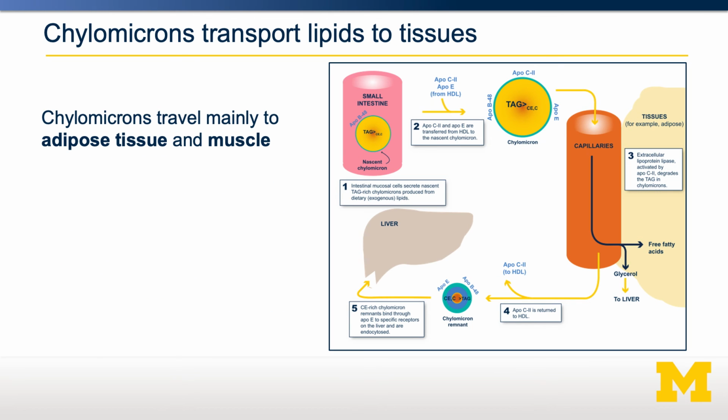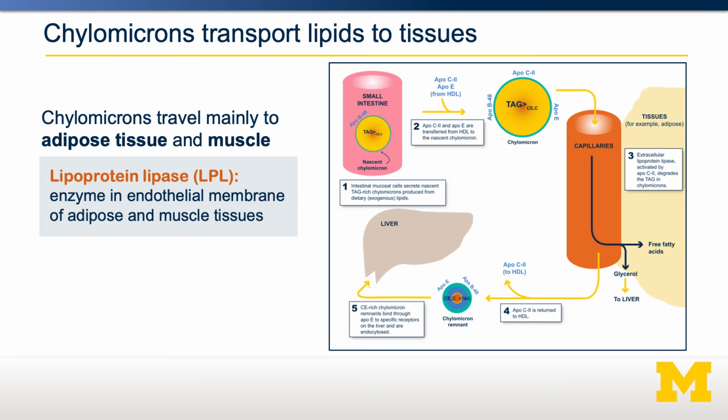Once generated in the small intestine, those chylomicrons transport into the lymph and then move on into other tissues, mainly muscle and adipose tissue. There, using the enzyme lipoprotein lipase, muscle and adipose tissue can take the fatty acids out of the chylomicron particle and store them for either storage or use, depending on the tissue. Once a chylomicron has most of its triglycerides depleted, it's known as a chylomicron remnant. It contains the phospholipids, the apolipoproteins, and some cholesterol. This can then be reabsorbed as a remnant into the liver, where those phospholipids and proteins can be recycled if needed.